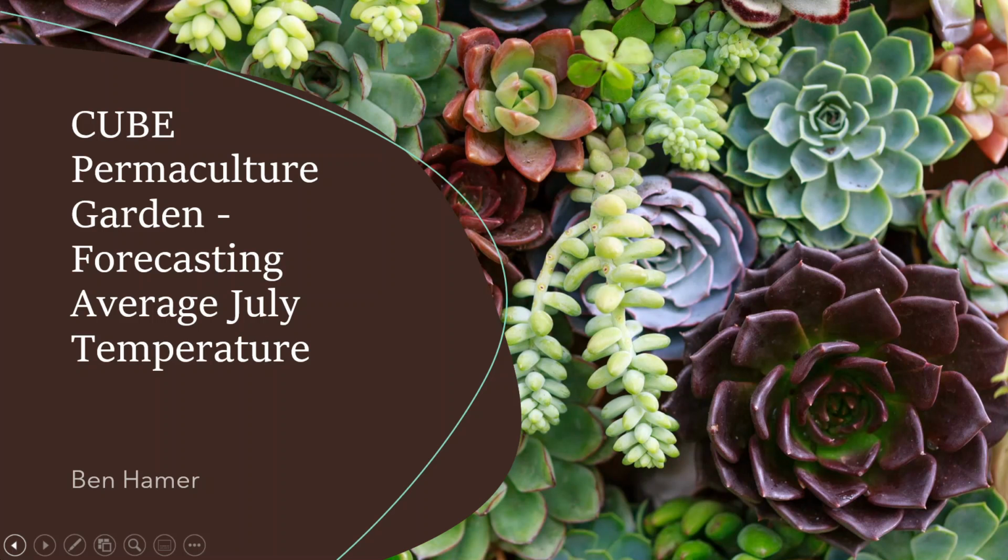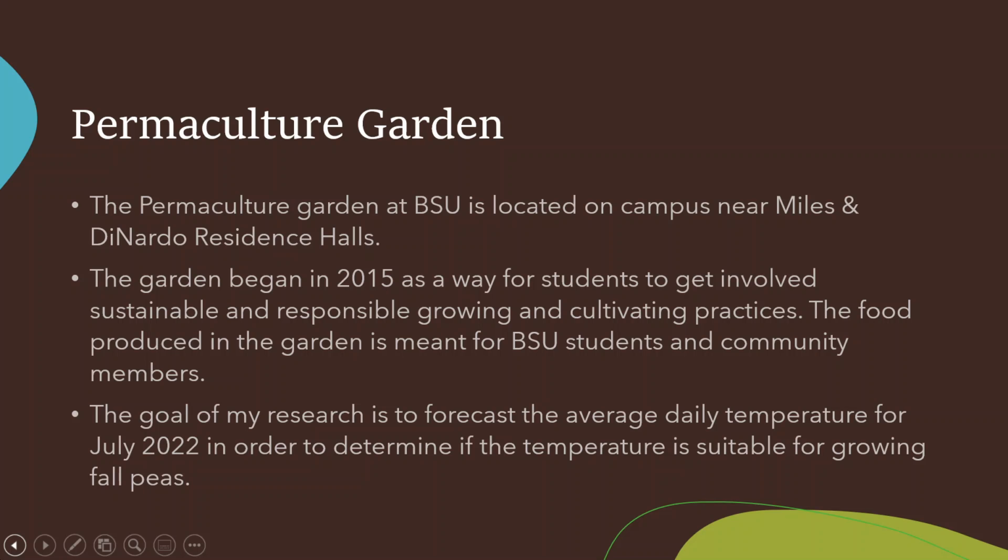Cube Permaculture Garden, forecasting average July temperatures. The BSU Permaculture Gardens are located near Miles and DiNardo residence halls. The gardens began in 2015 as a way for students to get involved in sustainable and responsible growing and cultivating practices. The food produced in the garden is meant for BSU students and community members.